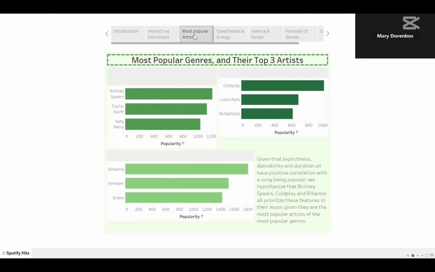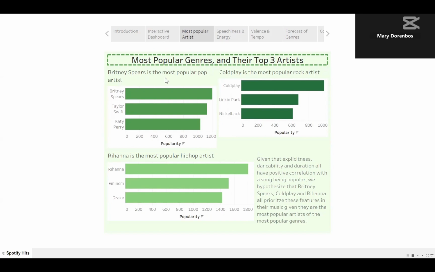Next, we're moving on to our second dashboard, and this dashboard is a static one that showcases the most popular artists within each of the top three genres. And so we have Britney Spears is the most popular artist for pop, Coldplay is the most popular artist for rock, and Rihanna most popular for hip hop.